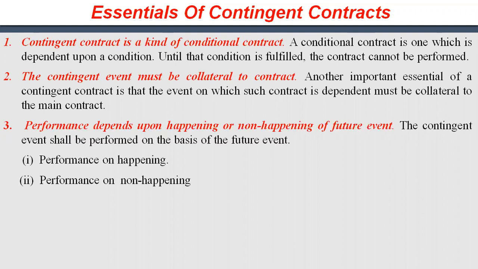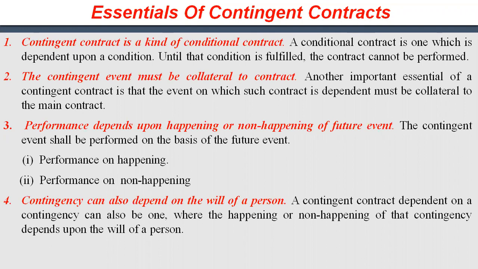Third, performance depends upon the happening or non-happening of a future uncertain event. Fourth, contingency can also depend on the will of a person, that is, on the future conduct of a living person.